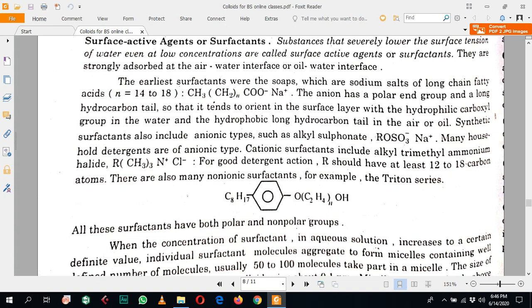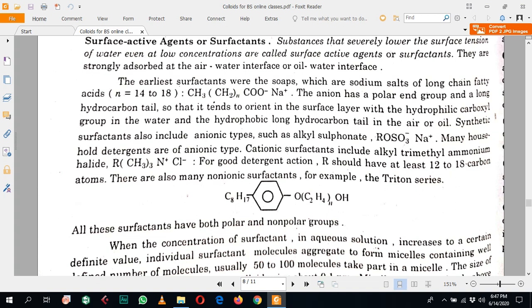And if we add some external material to the liquid, then what happens? These external materials show some attraction to the surface molecules, and the surface tension of the liquid may change, or mostly it is decreased due to these external substances.